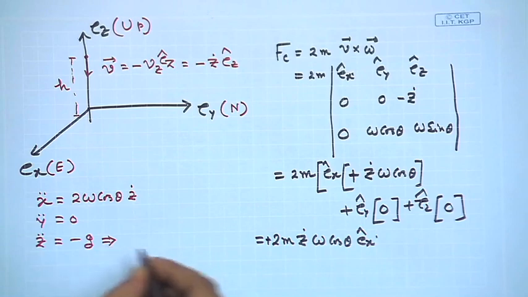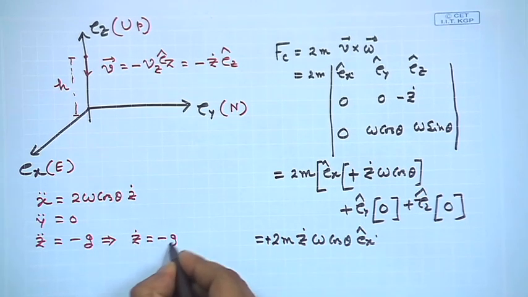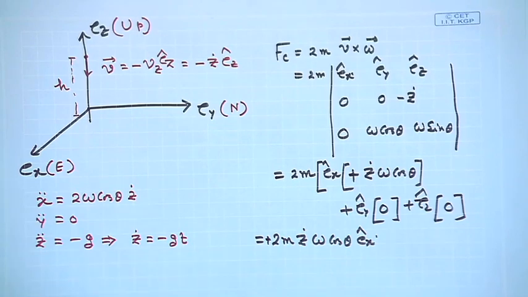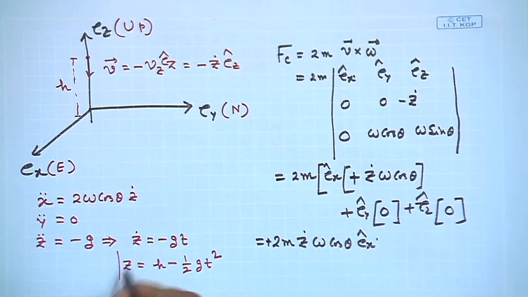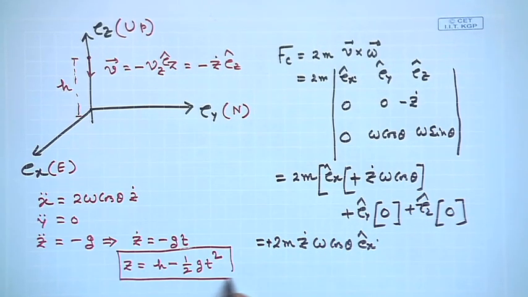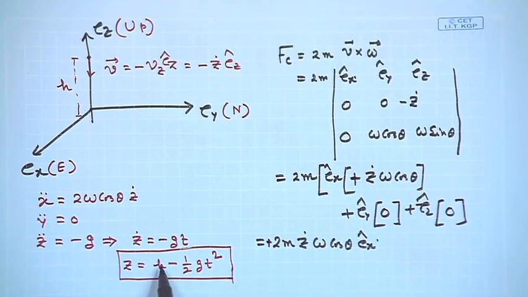Now, for the last equation, if we integrate it once, we get z dot is equal to minus gt, right, and integrating once more we get z is equal to h minus half g t square. So, now we have included the initial condition that is started from a height h. So, if you put t equal to 0, you get z equal to h, right.